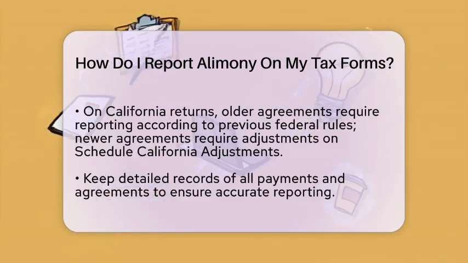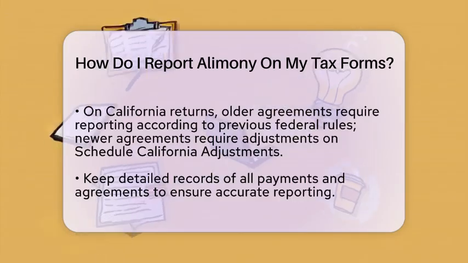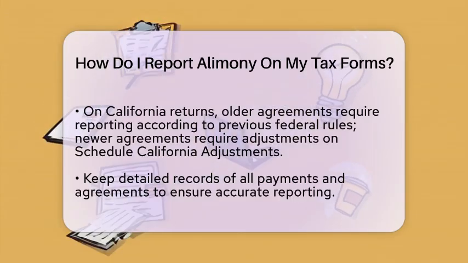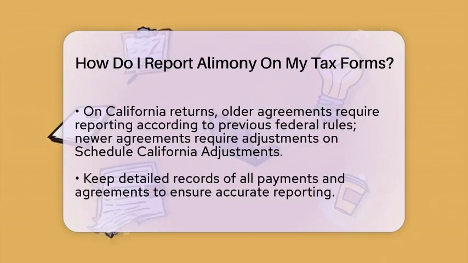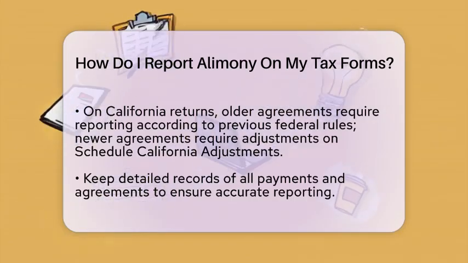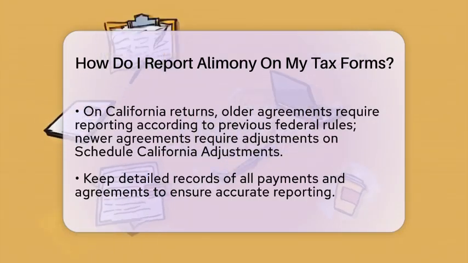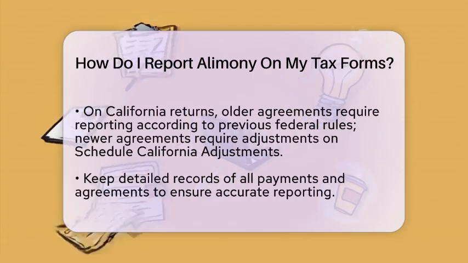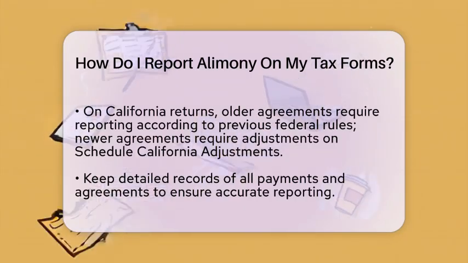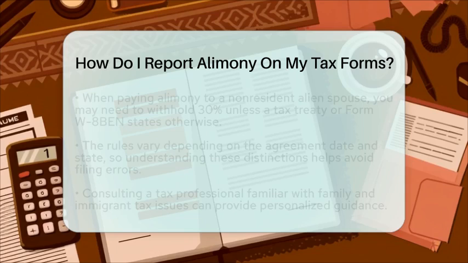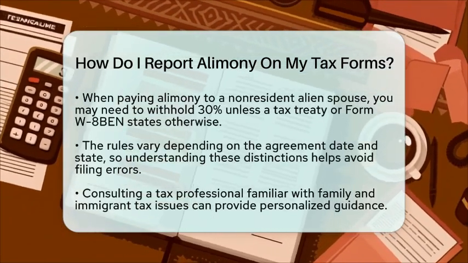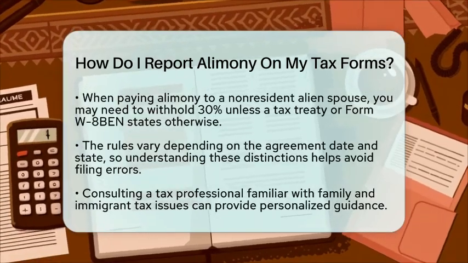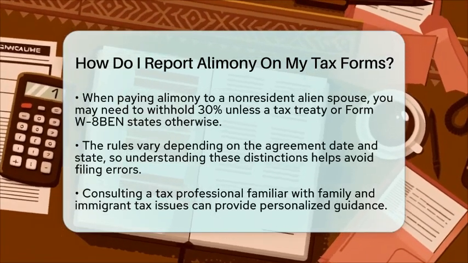If your agreement was signed before 2019, you report alimony on both your federal and California returns according to the older rules. If signed after 2018, you do not report alimony on your federal return but still need to report it on your California return, making adjustments on Schedule California adjustments. Always remember to keep good records of all payments and agreements.